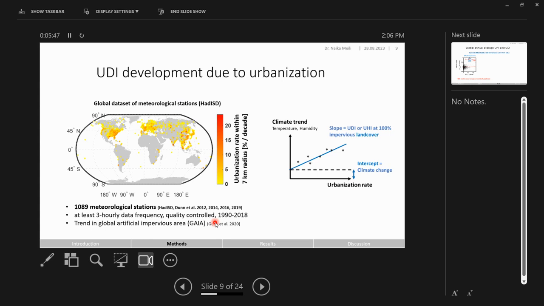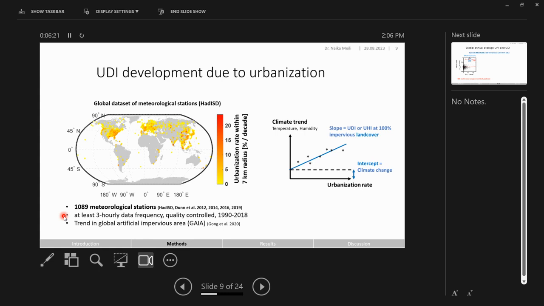As I quickly introduced, we're using a data set of many globally distributed meteorological stations. This data set initially had roughly 8,000 stations. However, we applied some quality control, and we also only selected stations which had at least 3 hourly data frequency during the analysis time period, which is from 1990 to 2018. So after this quality control and ensuring the consistency of the data, this left us with a bit more than 1,000 stations.